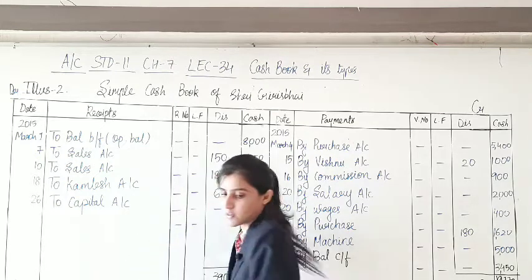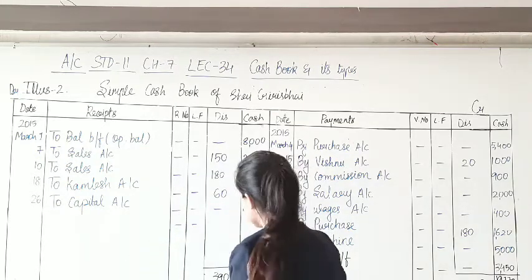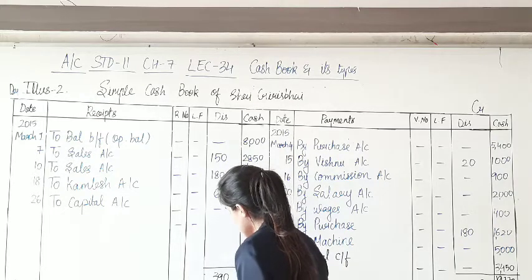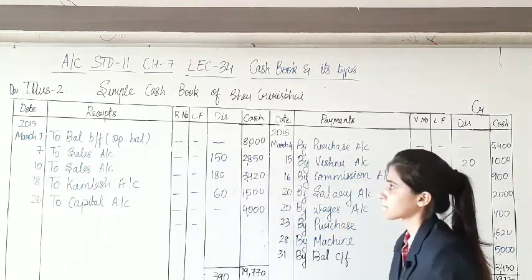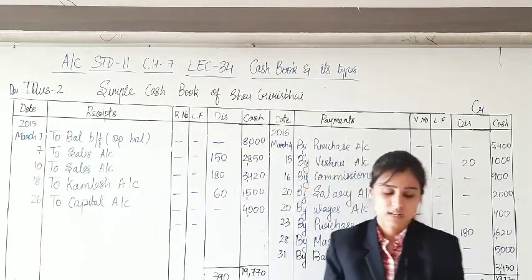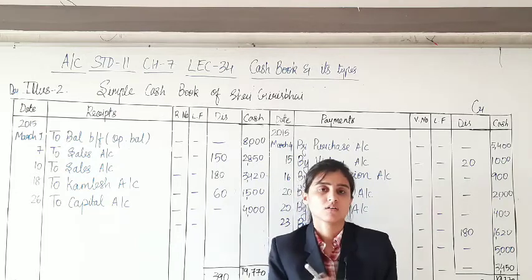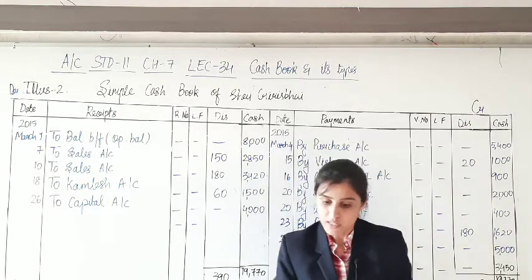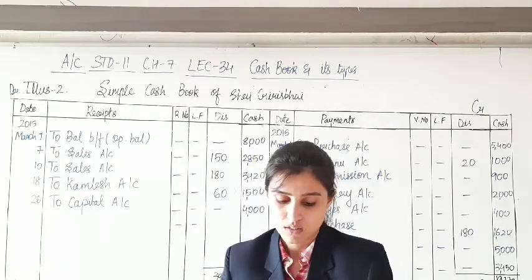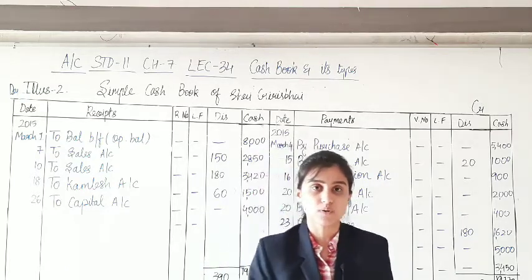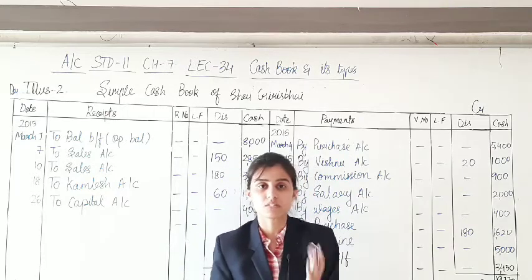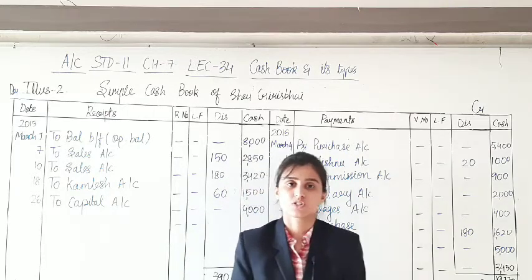By mistake I have again written in the column of discount. Nothing for discount, dash. Is that clear? So with this we have completed illustration 2, which is about preparing the 2-columnar cash book, the cash book with the column of discount and cash.